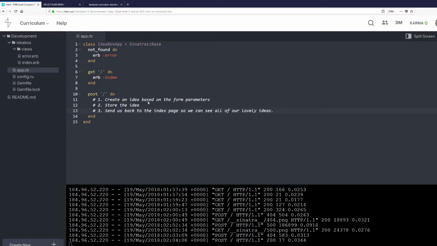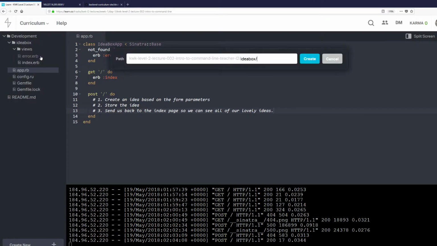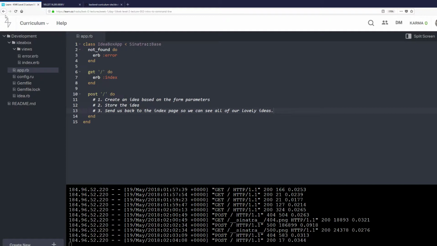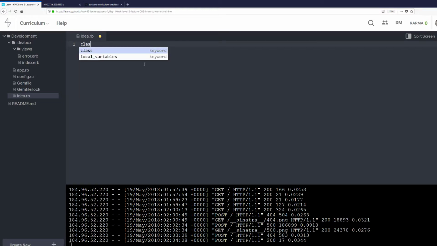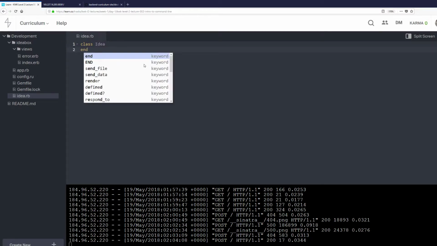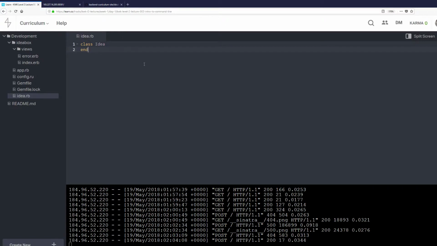And so here's the big idea, right? We could write our entire application inside the app.rb file. But that is not great. We want to pull things out to make things easier to find. And so what I'm going to do is, in the Ideabox folder, I'm going to right click on Ideabox, create a file, and name it idea.rb. And this is going to be the file that has all the code that relates to the idea. And we're going to make a class for it. So I want to type in here, class Idea. And we're just going to leave it empty for now. And just know that this is where we're going to keep things.